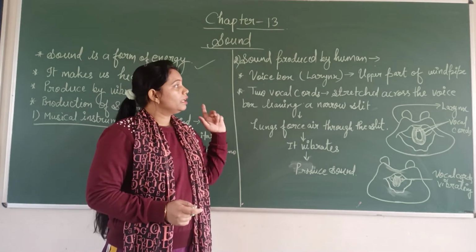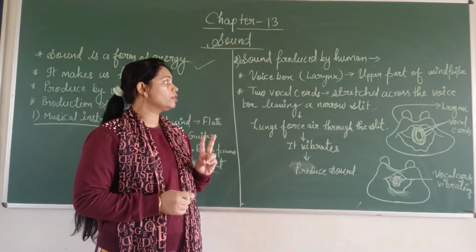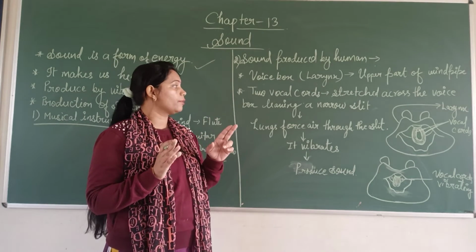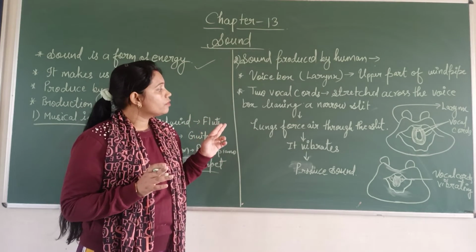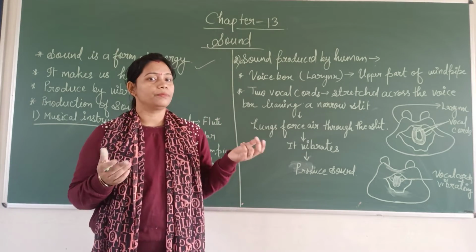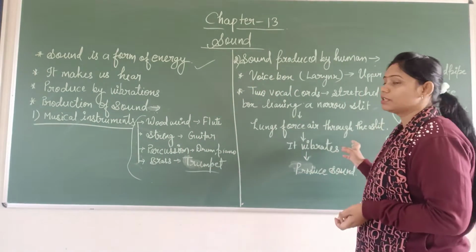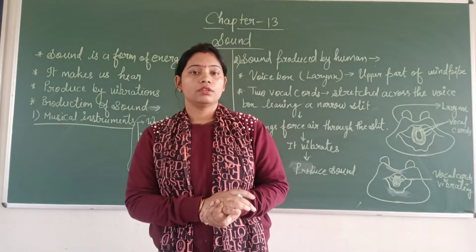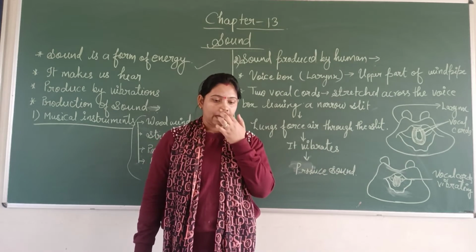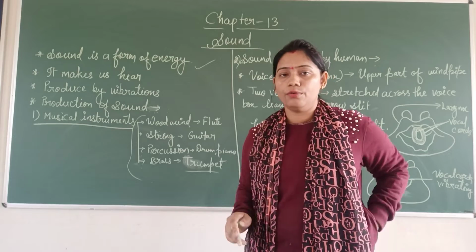And where is it going on? It is going on in the upper part of the windpipe, which is known as the larynx or voice box. Two vocal cords are stretched across the voice box, leaving a narrow slit, and the lungs force air through the slit, and it vibrates, and as a result sound is produced. So I hope you have understood. As in humans, there are some animals which also follow the same process for sound production, and you can also do a simple activity at your home.